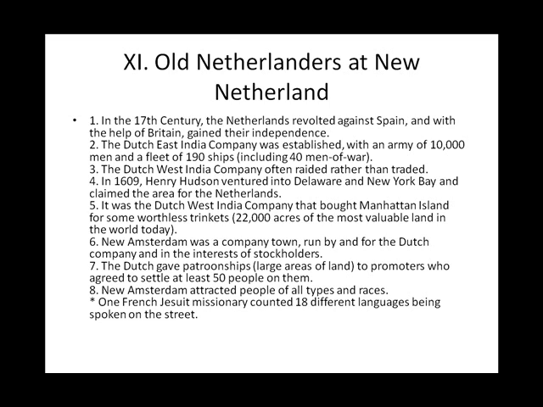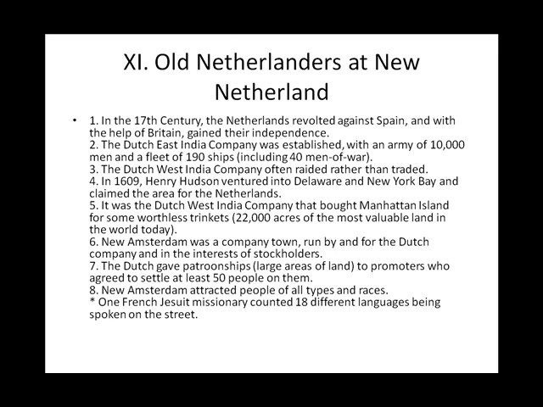4. In 1609, Henry Hudson ventured into Delaware and the New York Bay and claimed the area for the Netherlands. 5. It was the Dutch West India Company that bought Manhattan Island for some worthless trinkets, 22,000 acres of what is the most valuable land in the world today. 6. New Amsterdam was a company town, run by and for the Dutch company, and in the interest of stockholders.